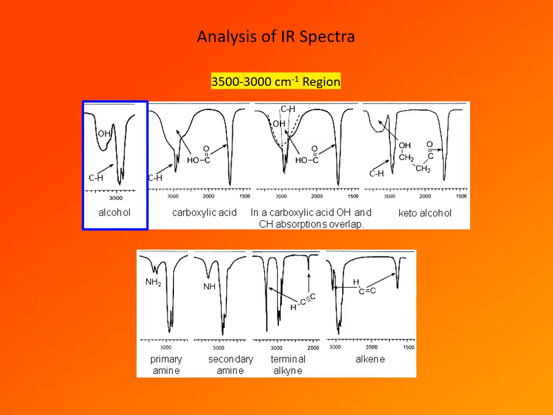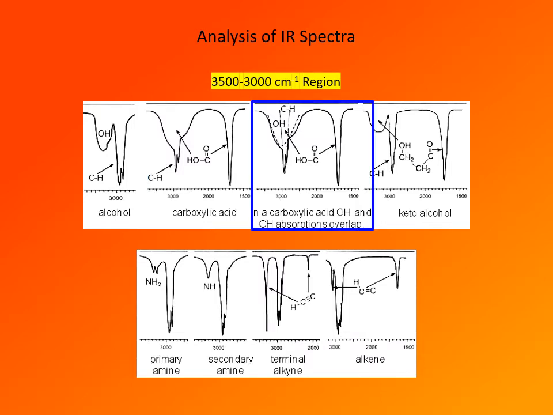One exception is when the hydroxyl group, OH, is part of the carboxyl group. Then OH absorption is shifted to 3000 and overlaps with CH. Then it may be easy to miss. First, of course, there is going to be an unusual appearance to the CH absorption because it overlaps with OH, and of course, it's going to be accompanied by carbonyl absorption because the carbonyl group is also part of the carboxyl group. And here you have the two overlapping absorptions shown separately, OH and CH.